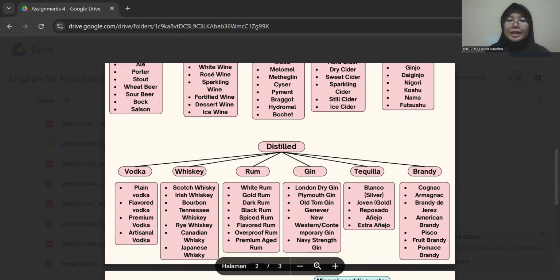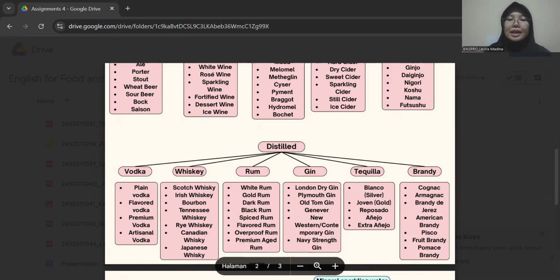So for the next is Tennessee whiskey. Tennessee whiskey is similar to bourbon but filtered through charcoal before aging, known as the Lincoln County process. For example, Jack Daniel's Old No. 7.